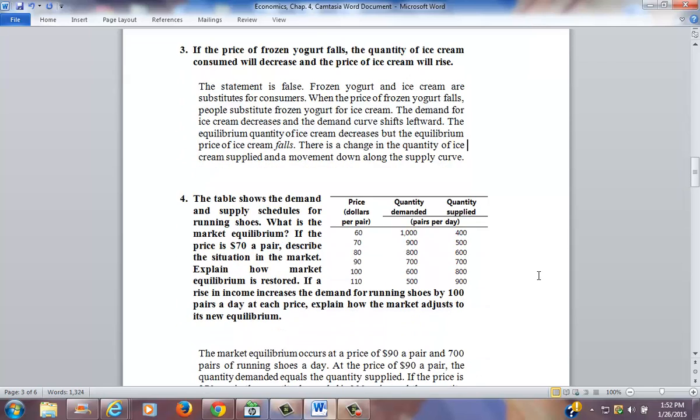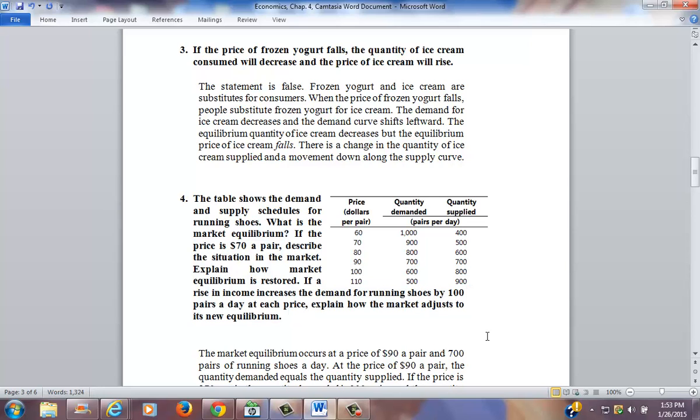Question 4 gives a demand and supply schedule for running shoes. Question asks, what is the market equilibrium? And if the price is $70 a pair, describe the situation in the market. Explain how market equilibrium is restored. If a rise in income increases the demand for running shoes by 100 pairs a day at each price, explain how the market adjusts to its new equilibrium.